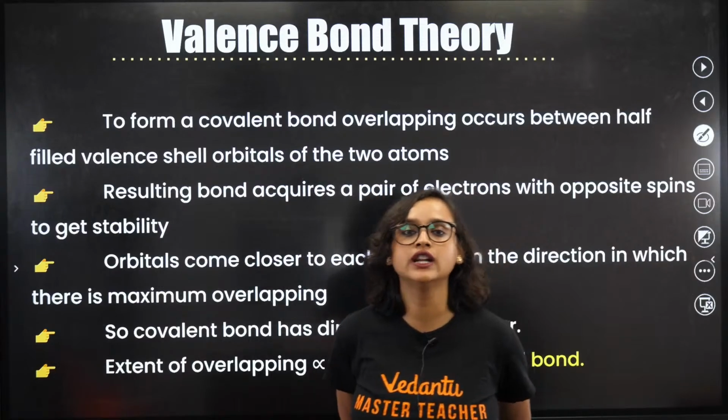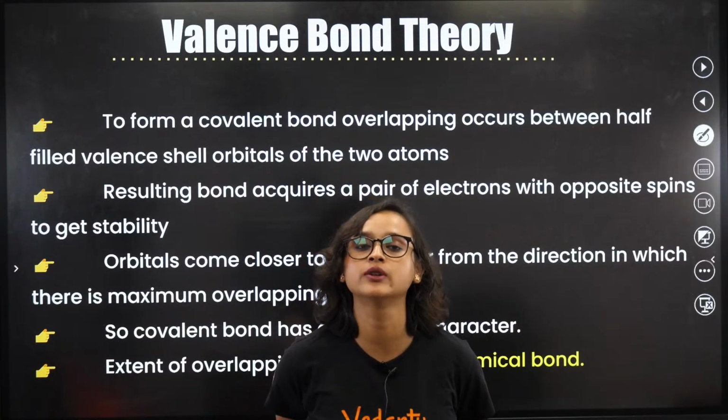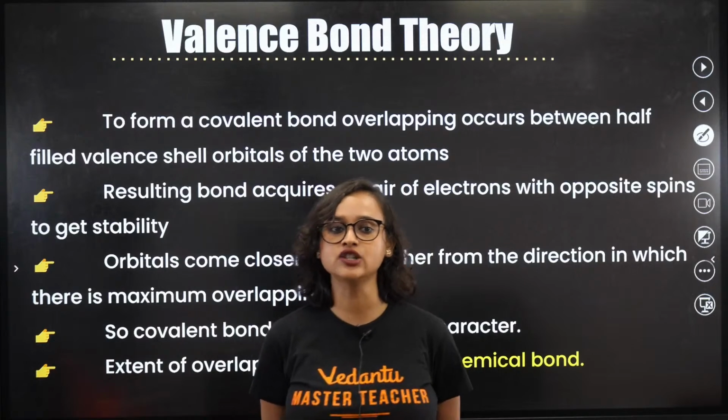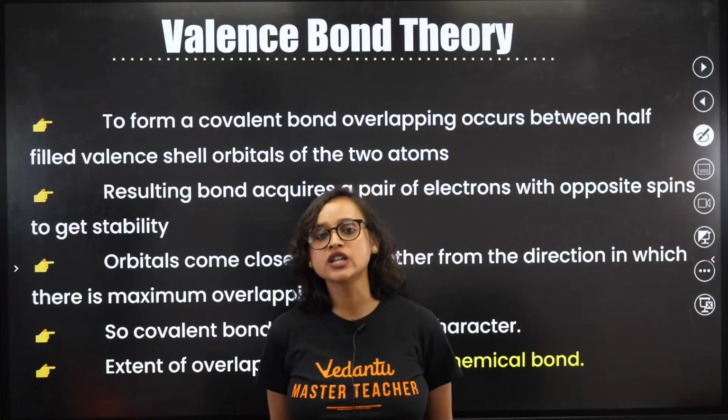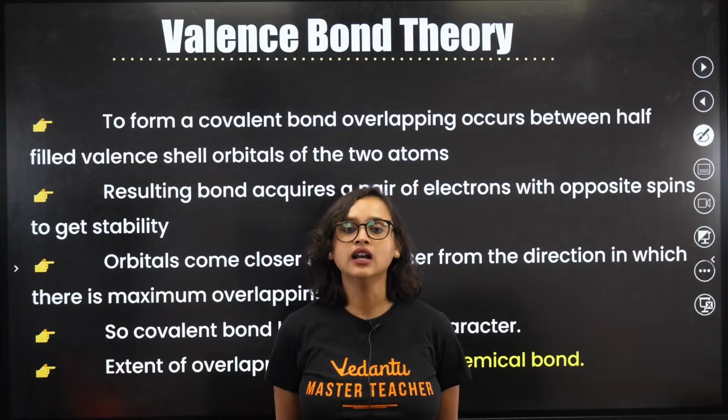Now to form a covalent bond, how will you form a covalent bond? What is a covalent bond? Covalent bond is basically the sharing of electrons, right? So when you are sharing electrons, obviously, listen to me.